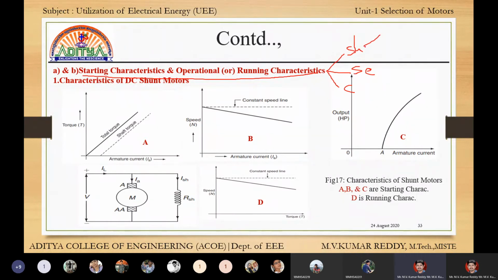In shunt, we are discussing starting characteristics and operational characteristics. Similarly, in series also starting and operational characteristics, and in compound also. Now in shunt, starting characteristics and operational characteristics. Already we know what the starting characteristics are.